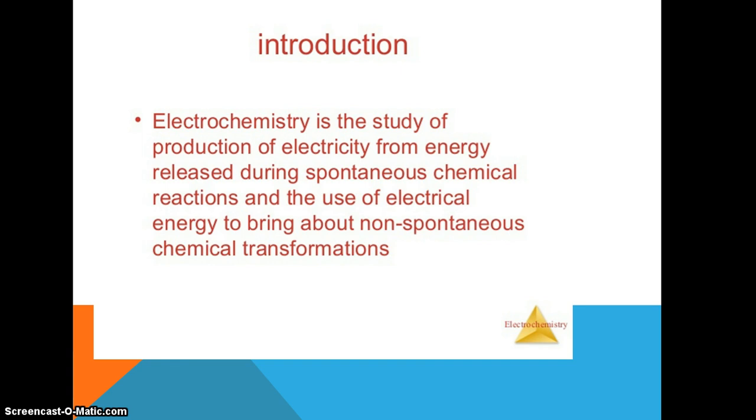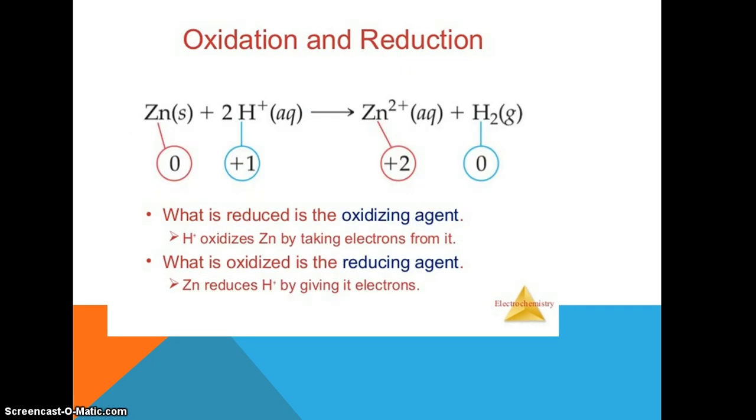Electrochemistry is a branch of chemistry which deals with the study of the production of electricity by the energy released during a chemical reaction. So it's considered a branch of science. You have already heard about the terms oxidation and reduction. What is oxidation? Oxidation means the addition of oxygen atoms and reduction means the removal of oxygen atoms.